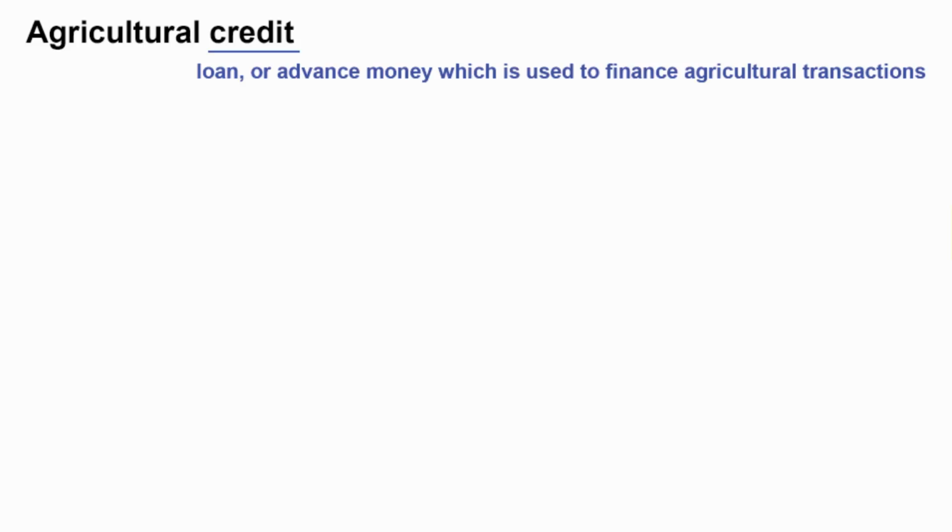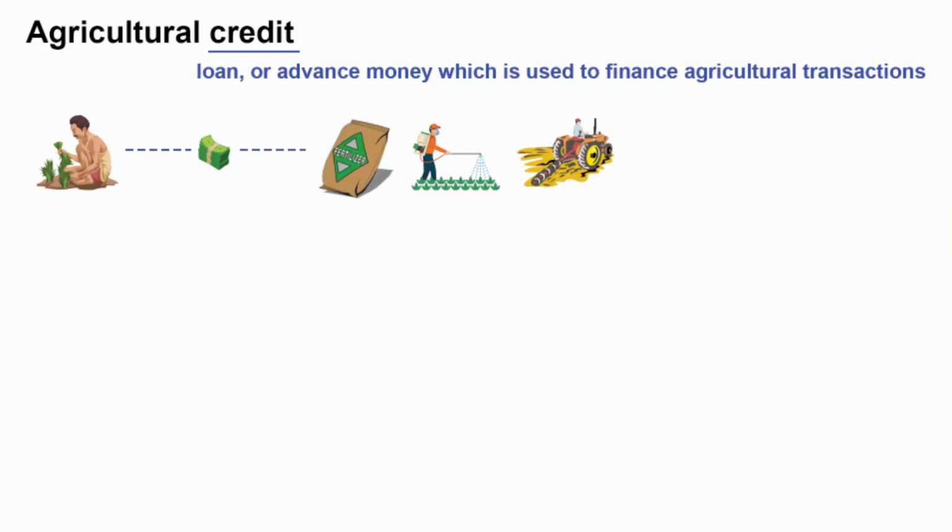By looking at the words agricultural credit, you can easily figure out that credit means a certain type of loan or advance money, which is used to finance agricultural transactions. Agricultural credit is considered as one of the most basic inputs for conducting all agricultural development programs. Farmers require credit to meet their short-term needs like purchasing seeds, fertilizers, paying wages to hired workers, etc.